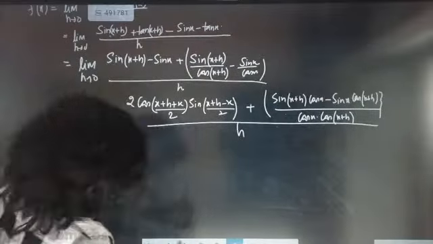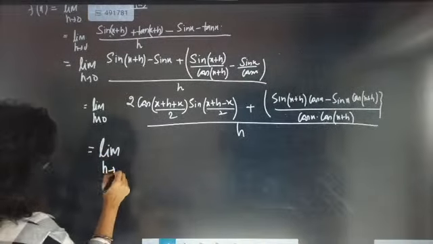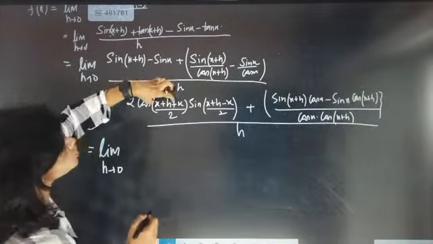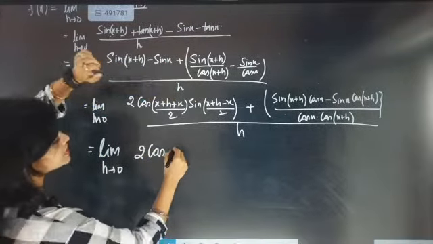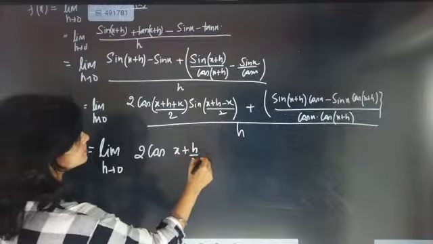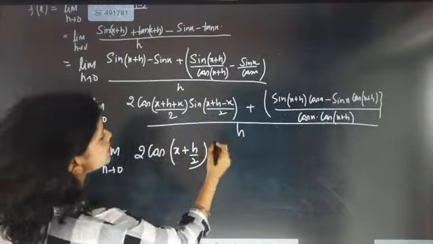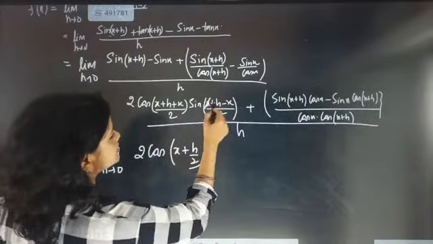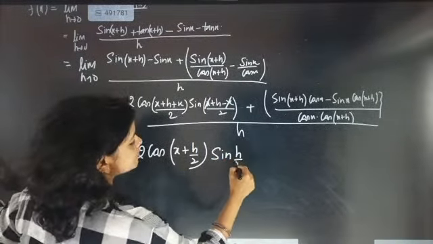Thank you, Chapri. Now look here. After this, what we are going to write is limit h tends to 0. Now this section is 2x, so here it will become 2 cos. Here 2x means (x plus h)/2 is written. Okay, x plus h by 2 we got. Now the sine part will be coming as what? This and this will get cancelled. We got sine of h by 2, jackpot.